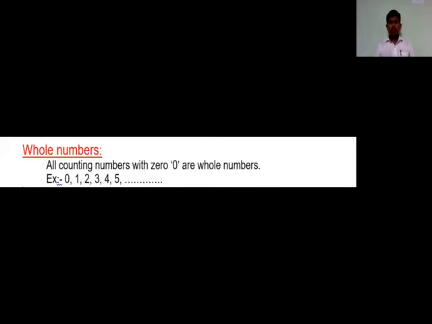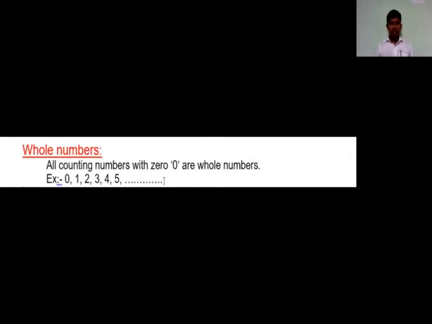After natural numbers, we have another form of numbers also. What are those? Those are whole numbers. What do you mean by whole numbers? If you speak about numbers, it is not only natural numbers, there is something more than natural numbers also. All counting numbers with zero are called whole numbers.